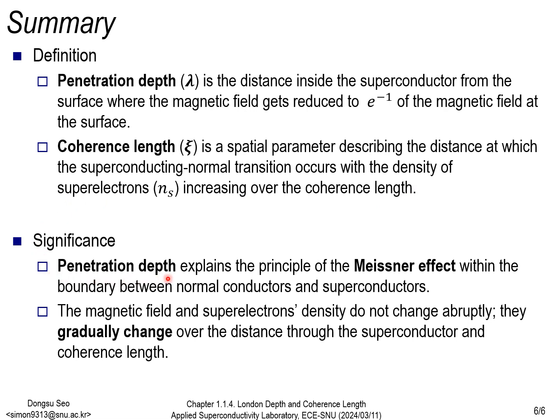Third, penetration depth explains the Meissner effect occurring at the boundary between a normal conductor and a superconductor. Finally, the magnetic field and the density of superelectrons do not change instantaneously but gradually over the distance through the superconductor and the coherence length.